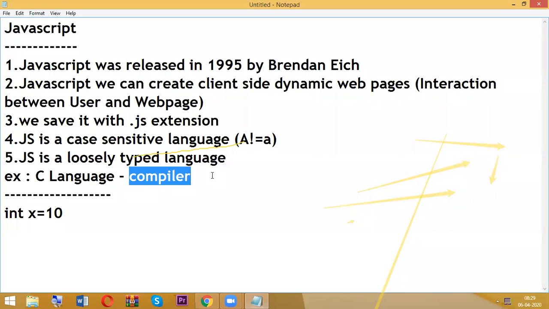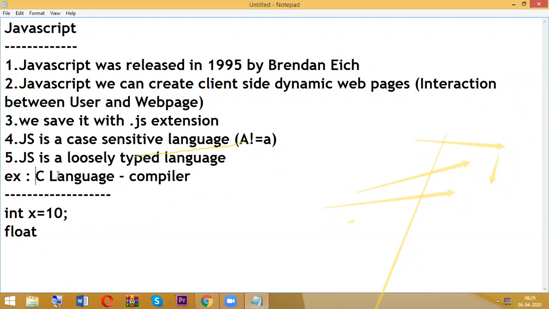What exactly will the compiler do? It is going to recognize that whenever the int data type is available, then only X will be recognized as 10. Even we are having char, float, and so many other data types.